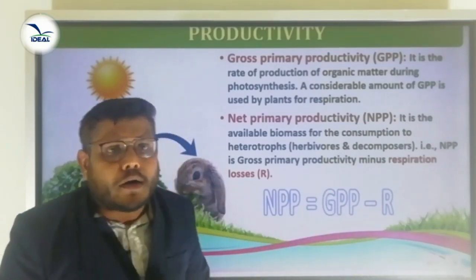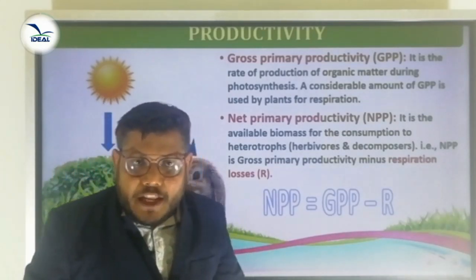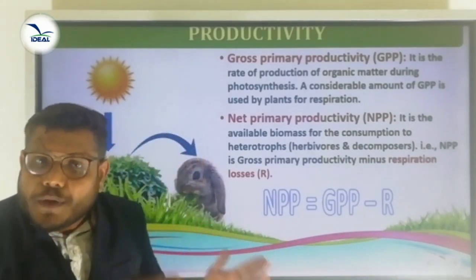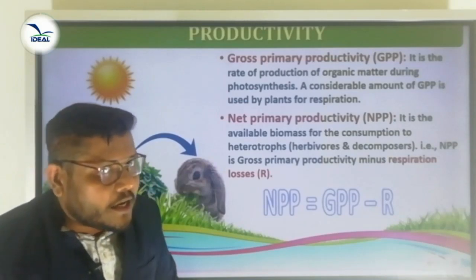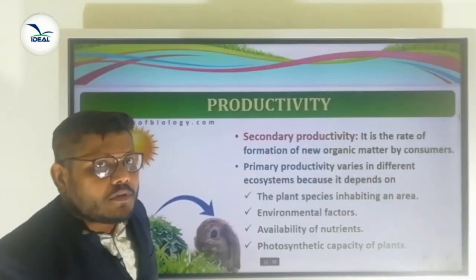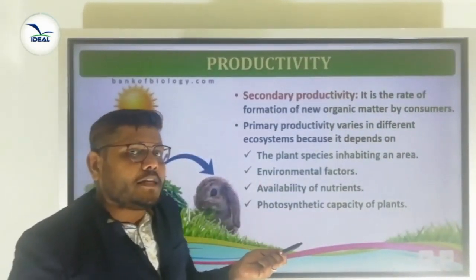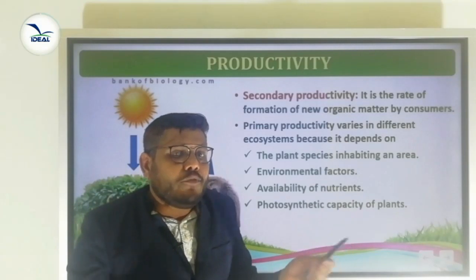It is a very important question. What is GPP and what is NPP? Gross primary productivity and net primary productivity. Is it clear? Next one, secondary productivity. We already explained what is primary productivity. Primary productivity takes place in plants during photosynthesis.